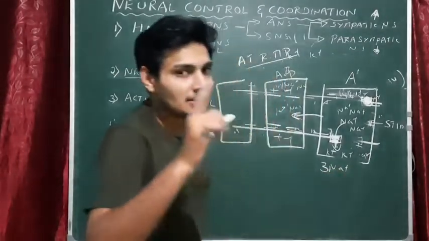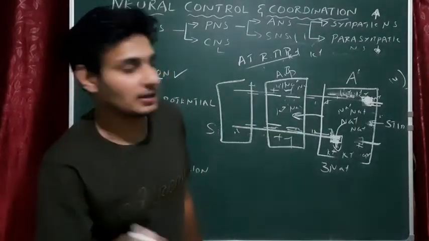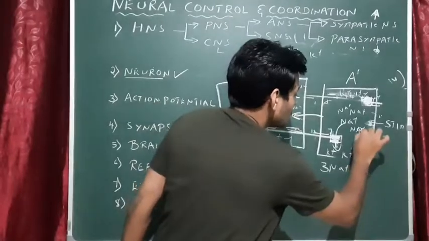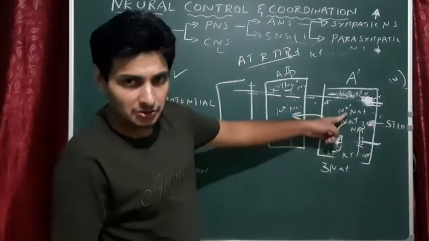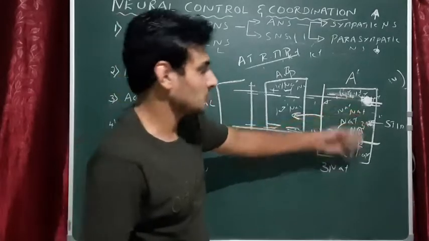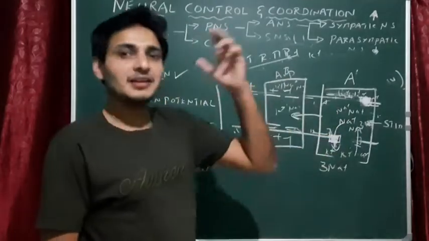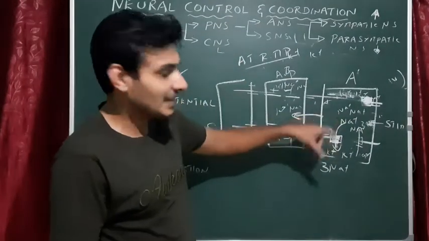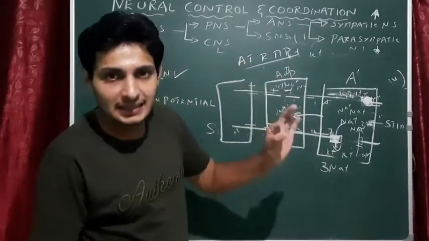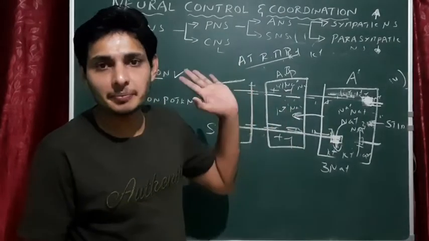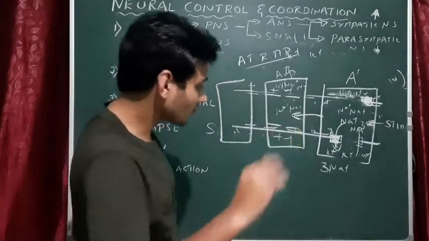So you see 3 sodium ions efflux. Efflux means from inside to outside. And 2 potassium ions influx will be seen, because we need more potassium ions inside. So 2 potassium ions get inside and 3 sodium ions get outside. So this is the exchange. Always remember this, and this is seen only in the repolarizing state. This is very, very important.